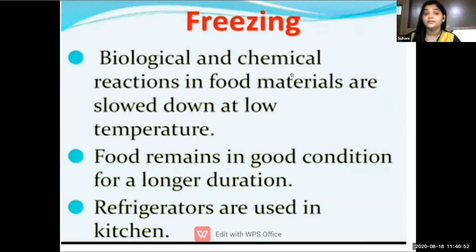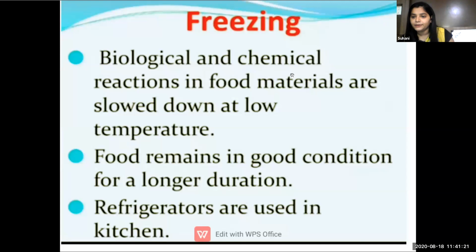We have to keep all this in our refrigerator, because in low temperature the biological and chemical reactions in food materials are slowed down. Due to that, they remain fresh for a longer period of time. That's the reason we keep our things in the refrigerator. Have you seen the temperature in the refrigerator and outside it? There is a vast difference in both temperatures.